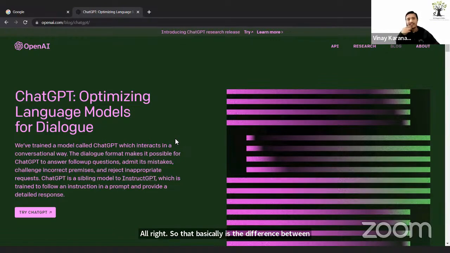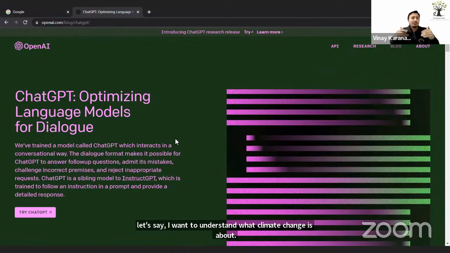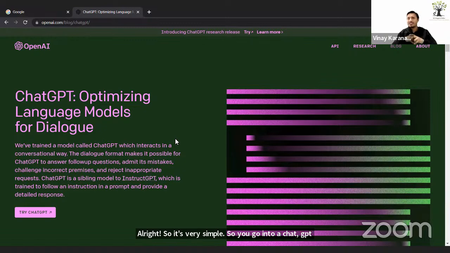So let's take a few of the advantages ChatGPT has to offer. Let's say I want to understand what climate change is about. It's very simple. You go into ChatGPT, write what is climate change, and it will nicely explain it to you and give you the basic understanding.